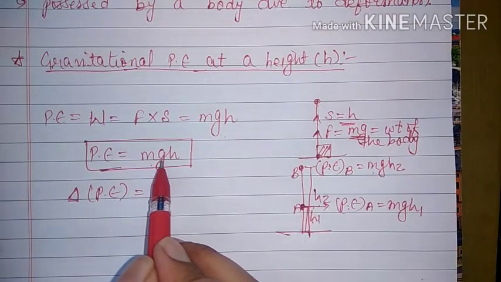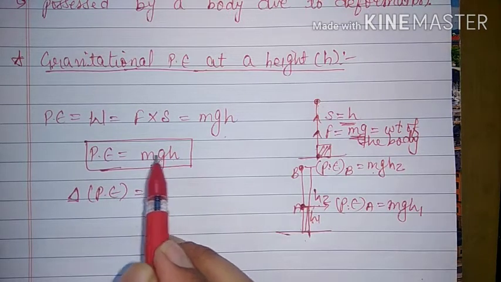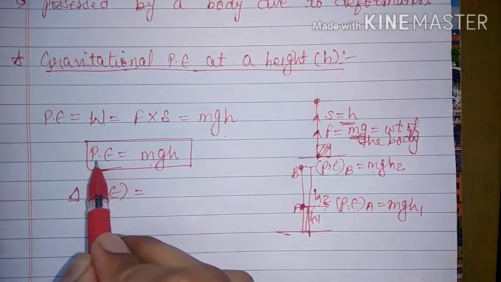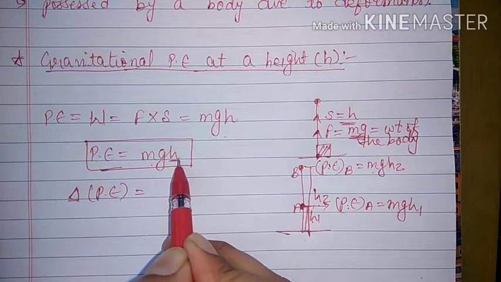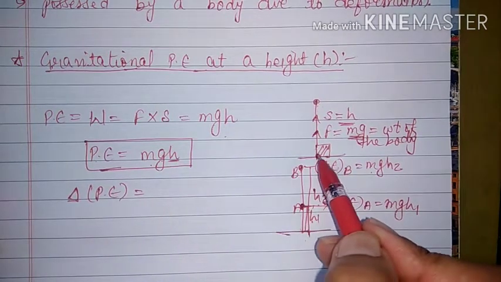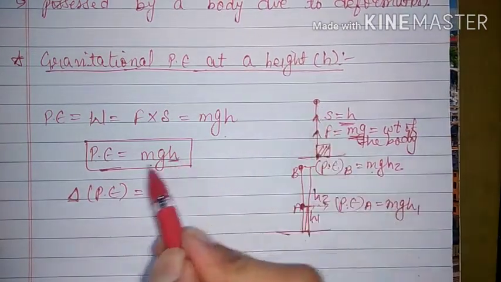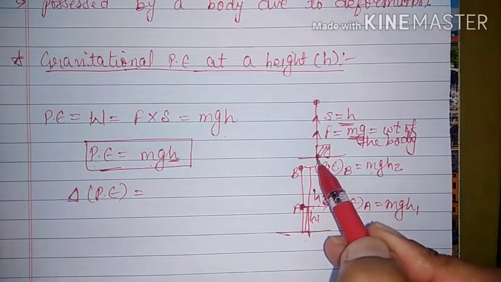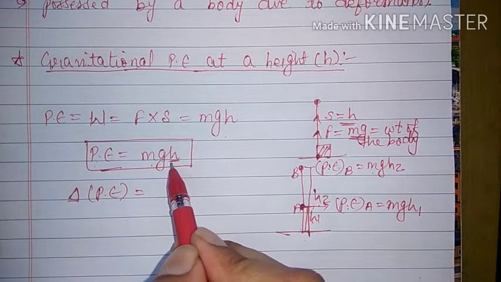Here we have three things: mass, acceleration due to gravity, and height. Basically, mass and acceleration due to gravity are considered constant. That means the potential energy ultimately depends on height. If height from Earth's surface increases, then the potential energy will also increase. And when height from Earth's surface decreases, then the potential energy will also decrease.